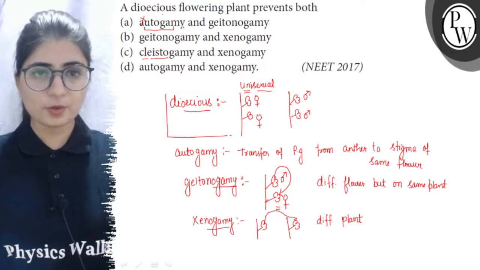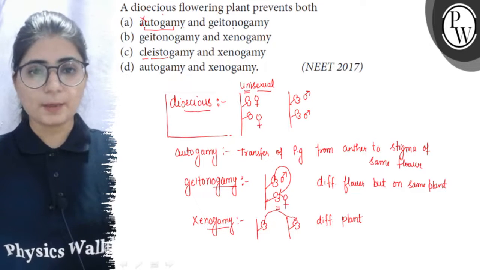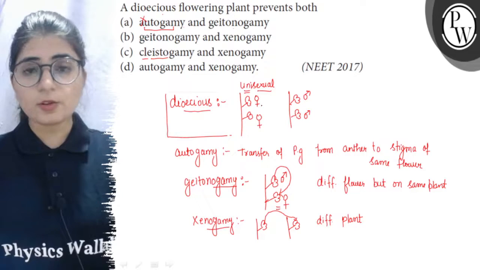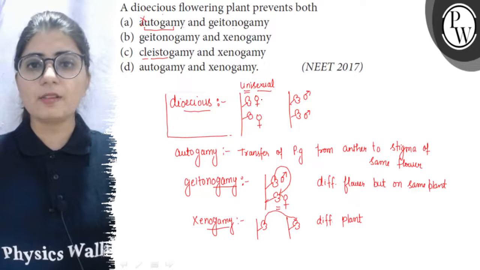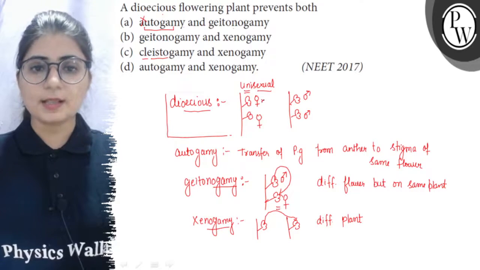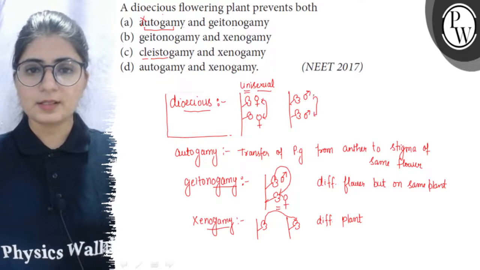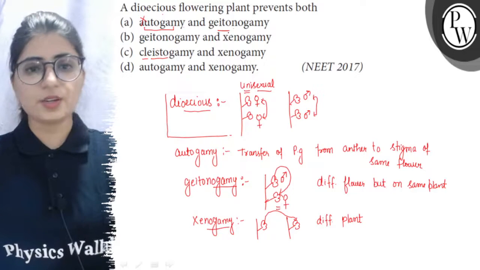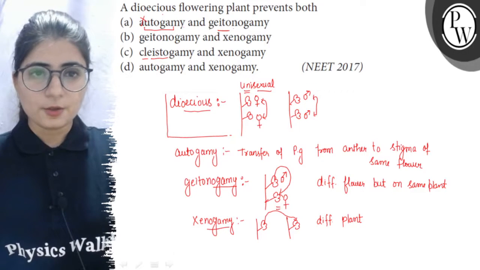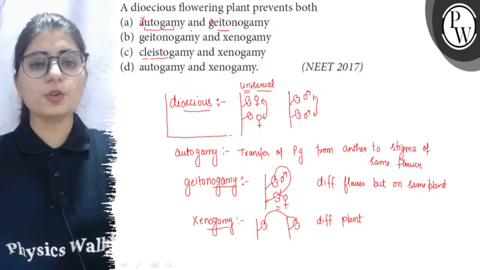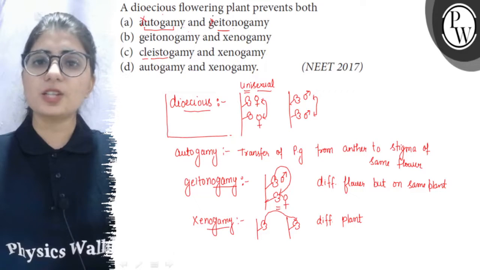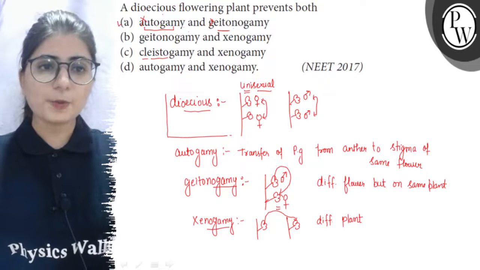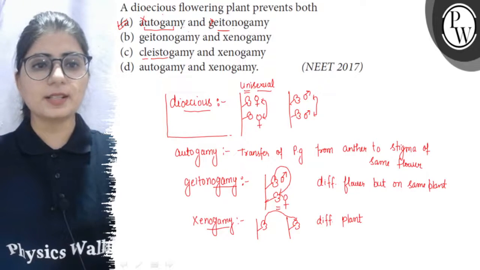So it prevents autogamy and geitonogamy. Here geitonogamy can also not occur because the flowers are of the same type. It means they are either the male flowers or the female flowers. So geitonogamy can also not occur in such a condition. So here no geitonogamy and no autogamy can occur in a dioecious flowering plant. So option A is our right answer.